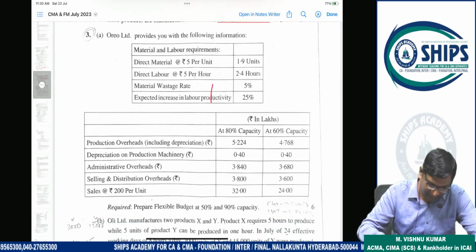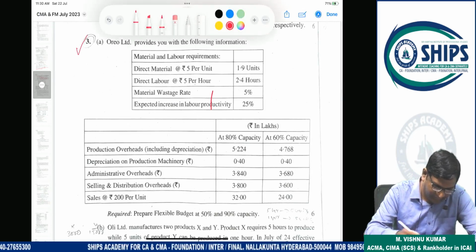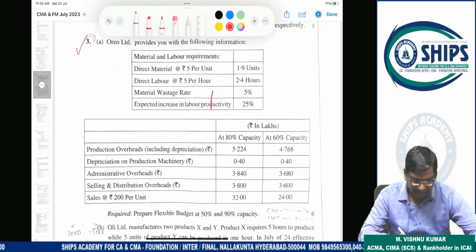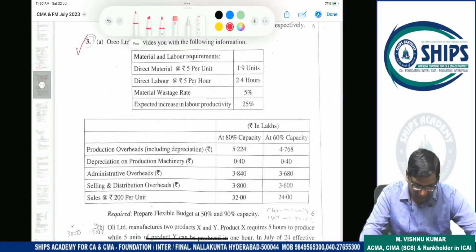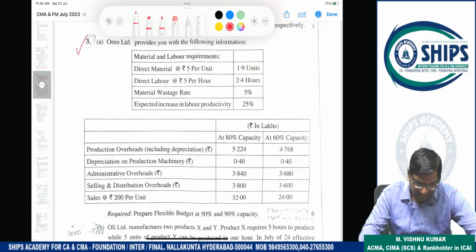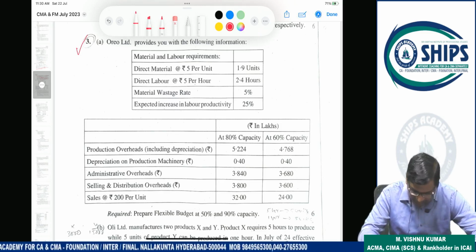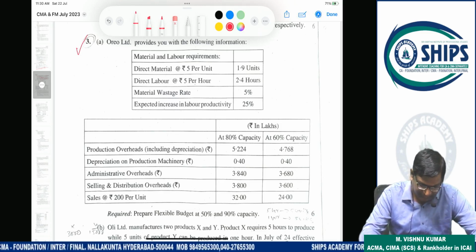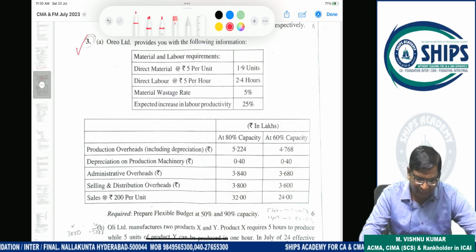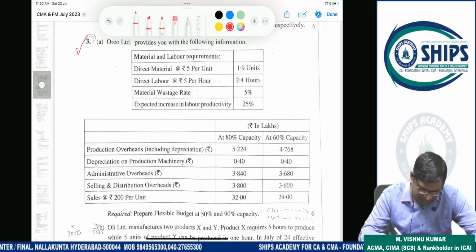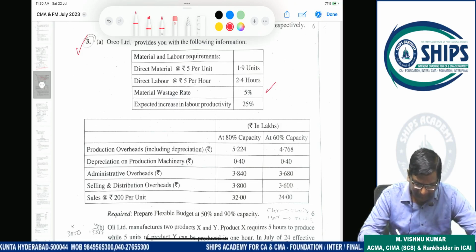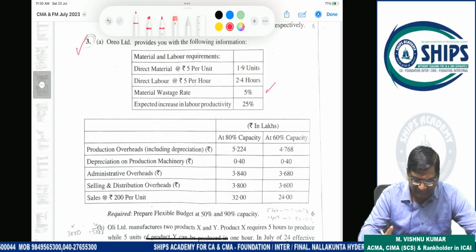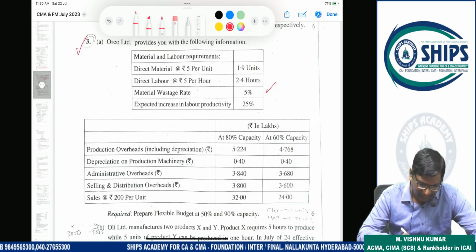Chaliye, now we'll start question number 3A. This question is on budgetary control. This is a flexible budget question. In this question, new points are given by the institute. What are the new points? Material wastage is not a new point; we already understood this in the first part.